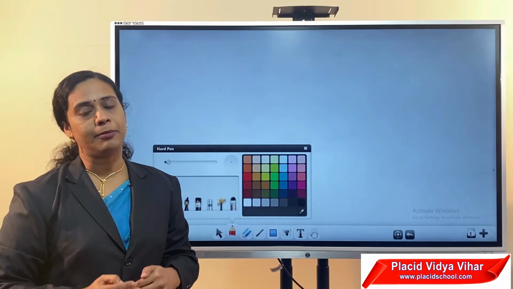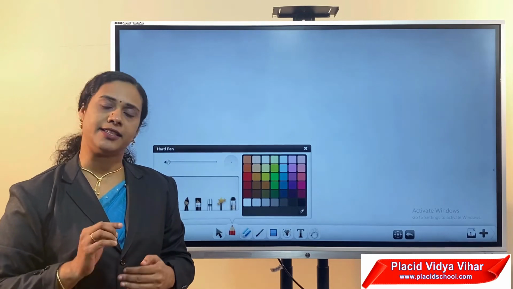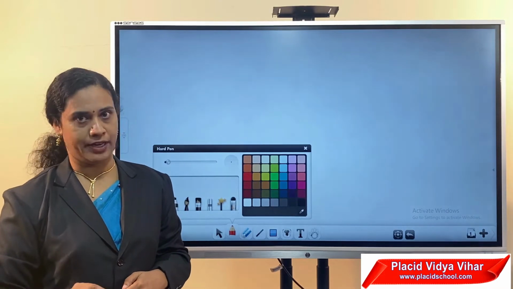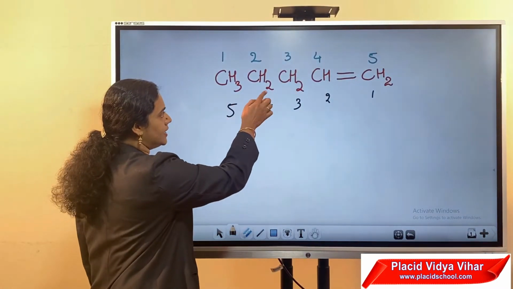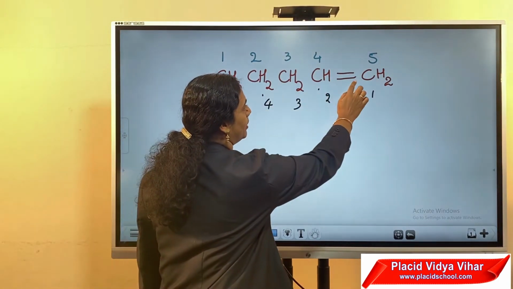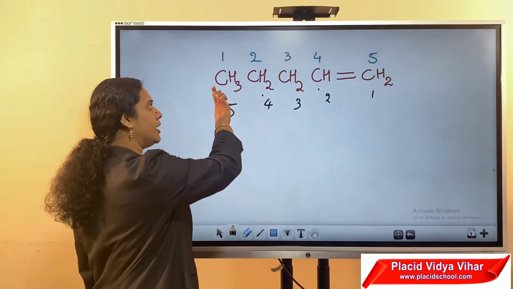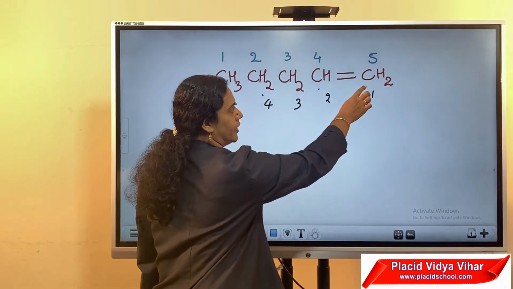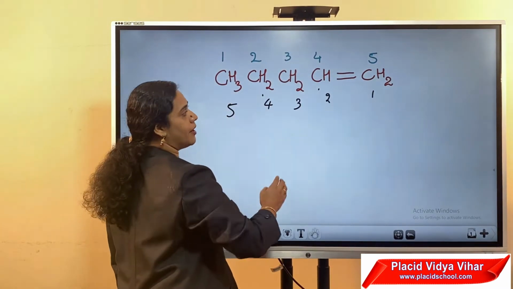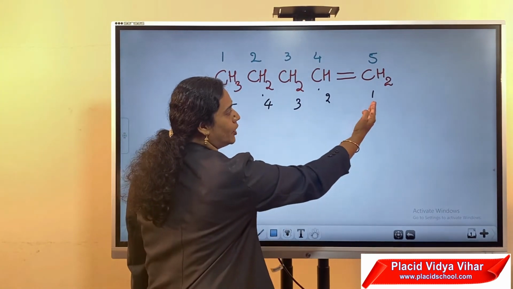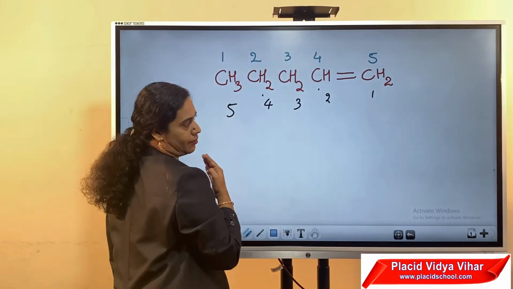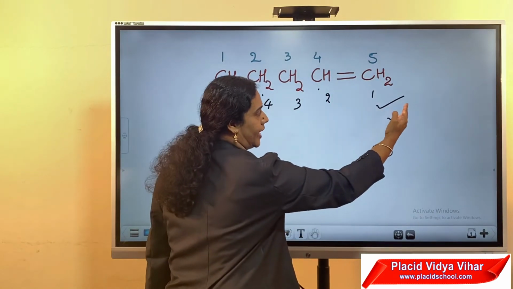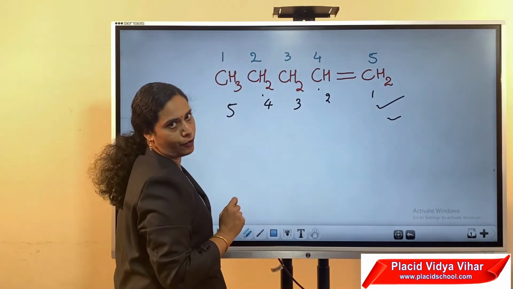The numbering of the carbon atoms in the chain is done in such a way that the carbon atom carrying the multiple bond gets the lower number. For example, CH3, CH2, CH2, CH, double bond CH2. If you start numbering from the left hand side, then the double bond is between the 4th and 5th carbon. If you start numbering from the right hand side, then the double bond is between the 1st and 2nd carbon. So this is the correct way of numbering. That means start from the right hand side. Then only the multiple bond gets the lower number.